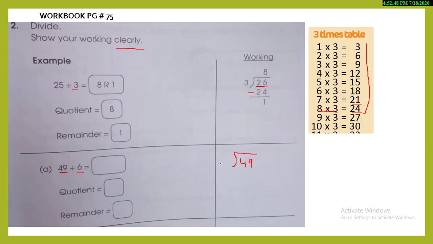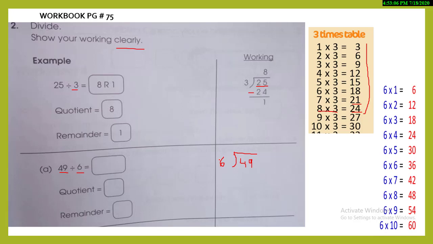The second number, 6, will come outside. Now one thing you should know is which table we are going to read: that is the 6 times table. I know the tables very well and can quickly solve it, but for your convenience, you can just write down the table. And now let's start reading the 6 times table.